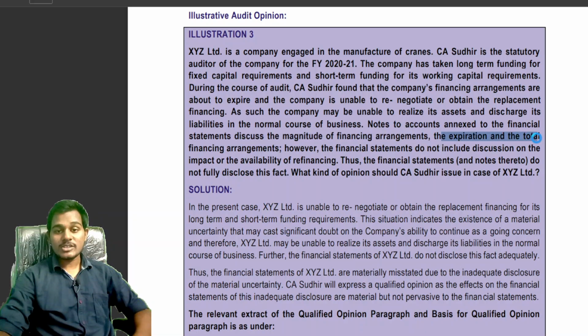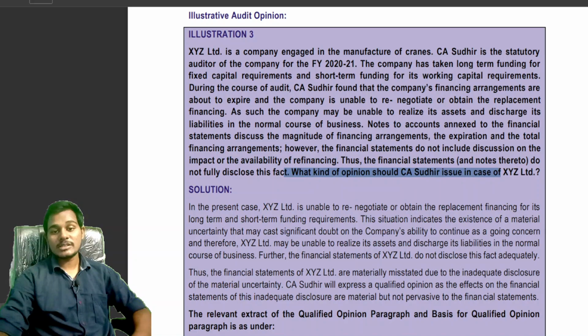the expiration and the total financial arrangements. However, the notes do not include the discussion of impact or the availability of refinancing. Thus, the financial statements and the notes to accounts do not fully disclose the fact. What kind of auditor's opinion will you give in this case of XYZ Limited?